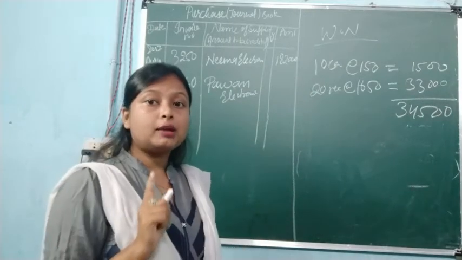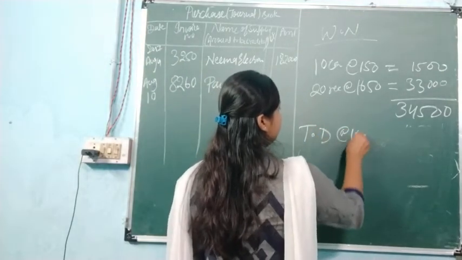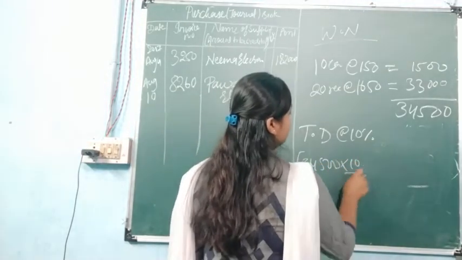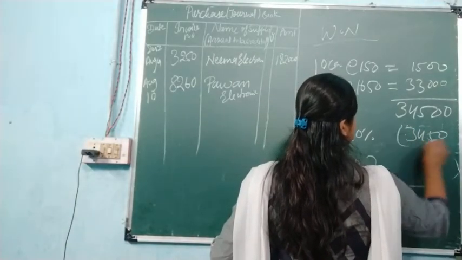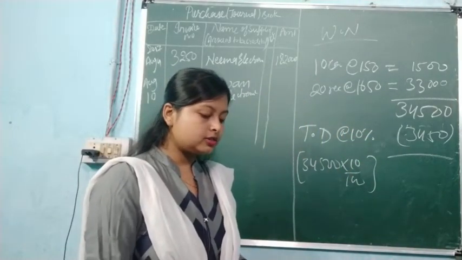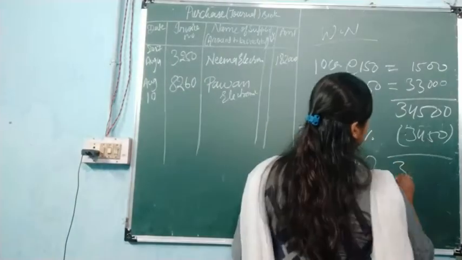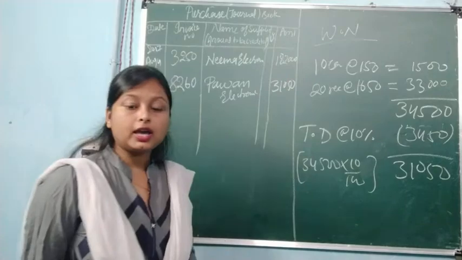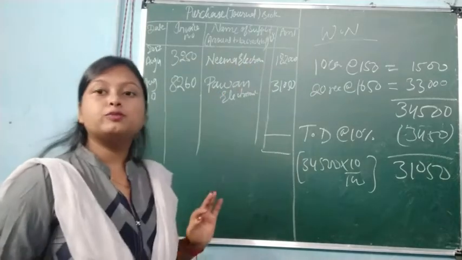Now in that total amount, what we have to do? We have to give the trade discount of 10%. So trade discount at the rate 10%. We have to calculate 34,500 into 10 upon 100. It will come 3450. Subtract this amount, and this total amount will write down here. So minus 3450, it will come 31050. This amount we have to write down here, 31050. Likewise only the entries we have to make and totaling we will do, and this purchase book is over.